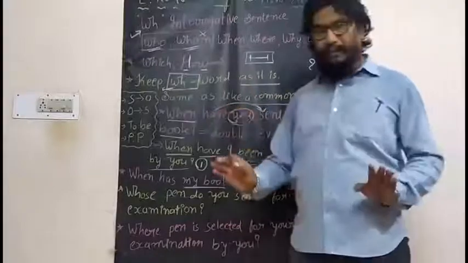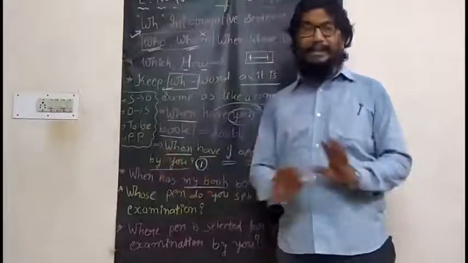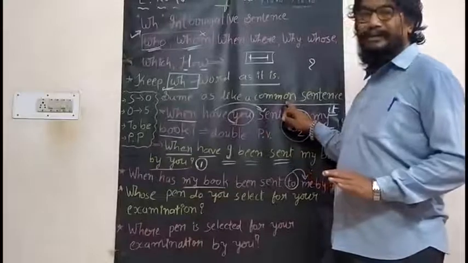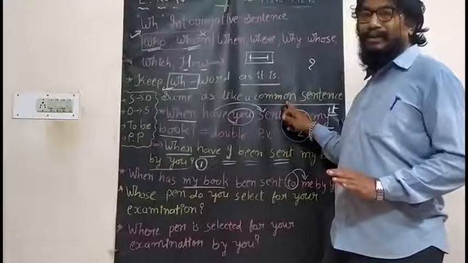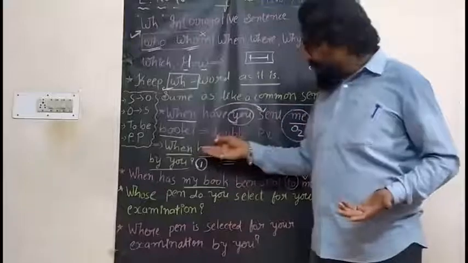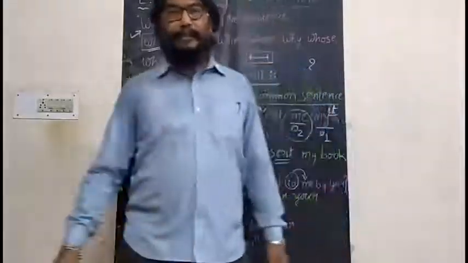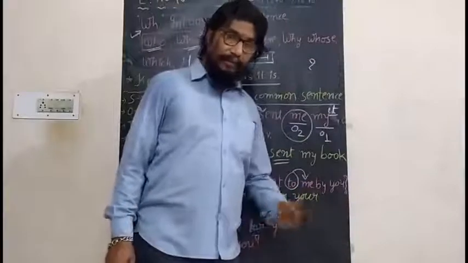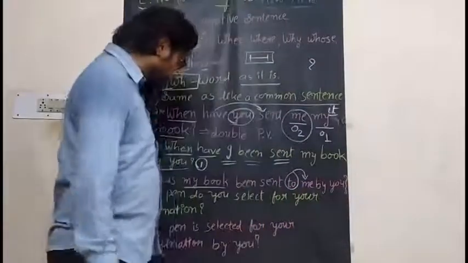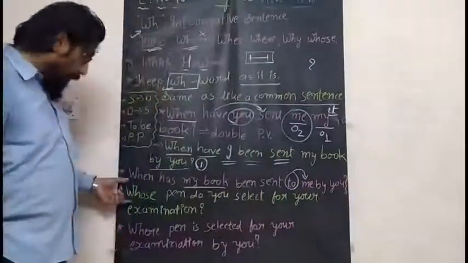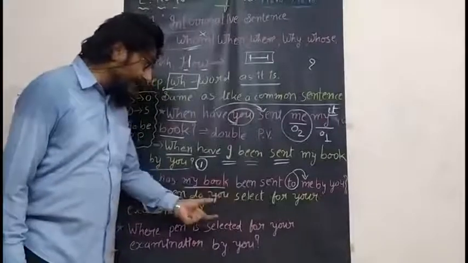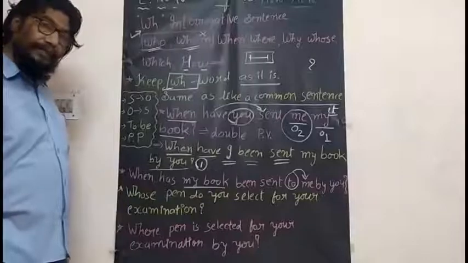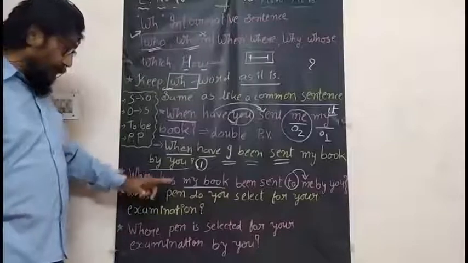The remaining part of the sentence is kept as it is without any change, just like a common sentence. Where it will be in the common sentence in the first place, the same thing I have kept out here. For another example, we'll move ahead with another example. Whose pen do you select for your examination?